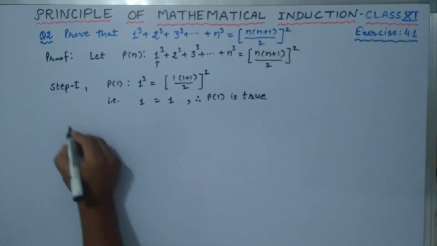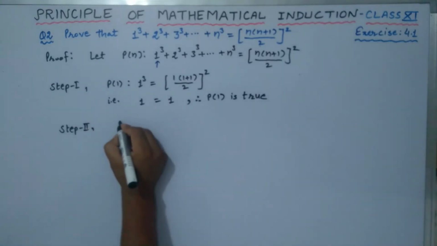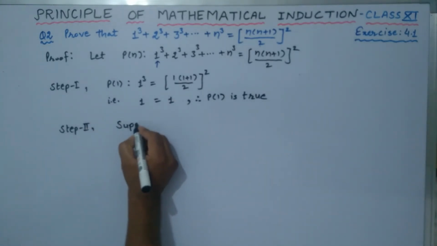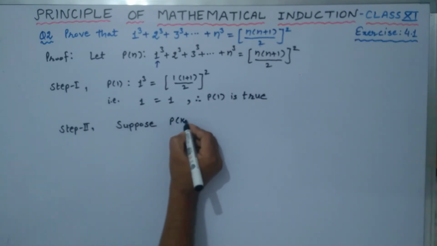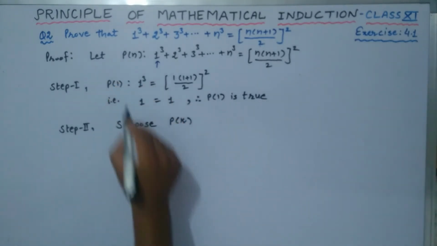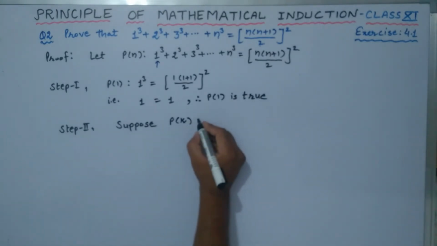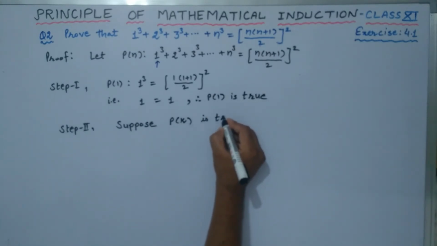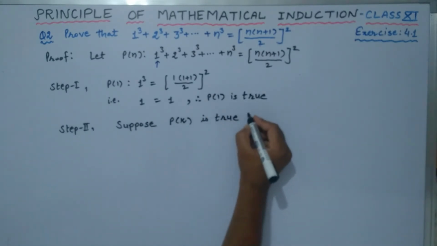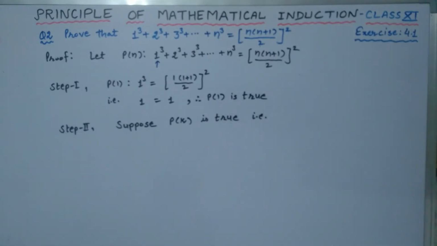Now what is step 2? Step 2 is: suppose. Here we suppose the given statement Pn is true for n is equal to k. Suppose P of k is true. If this is true, then what can we write here?